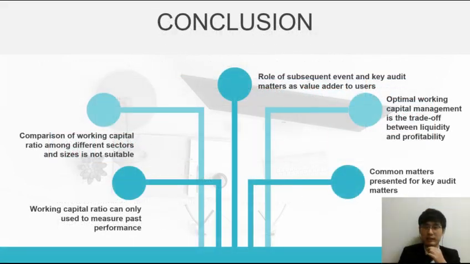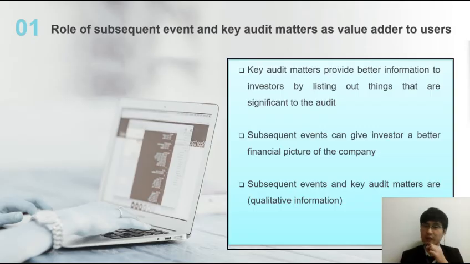And after completing the project, there are 5 conclusions that we can make for our group project. First, the key audit matters can be used to provide better information by listing out the significant issues or matters, and subsequent events can give the investor a better financial picture of the company. So we can conclude that the subsequent events and key audit matters can be used as the provider of qualitative information, while the working capital ratio is the provider of quantitative information to the investor.